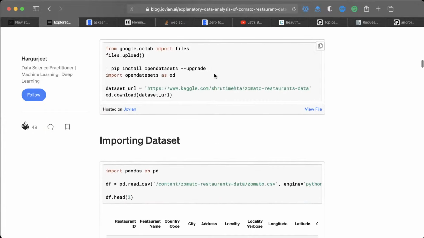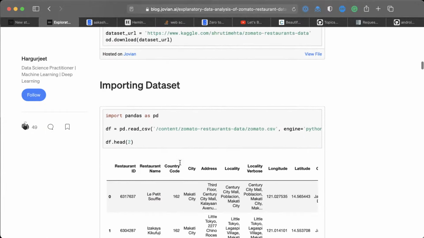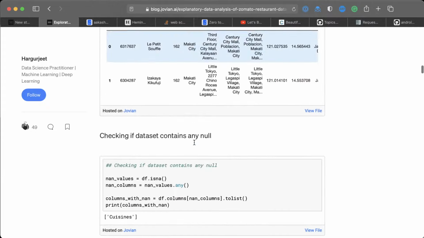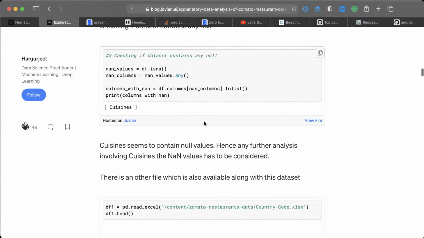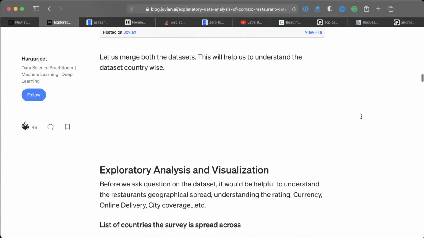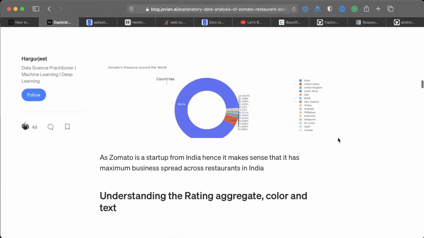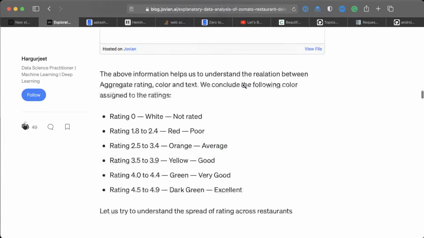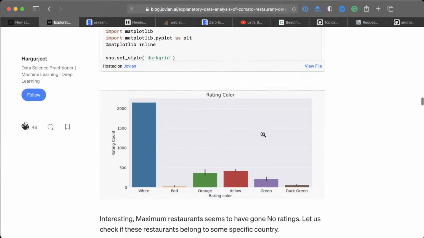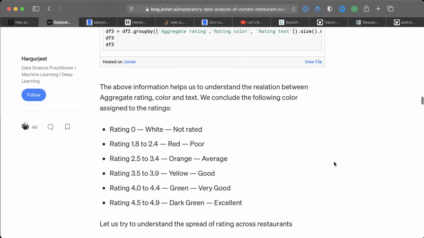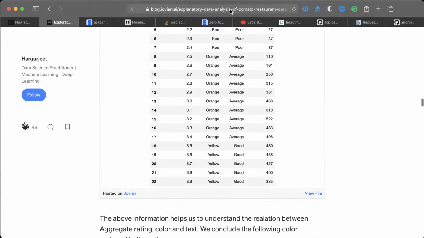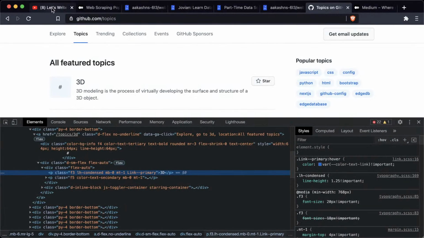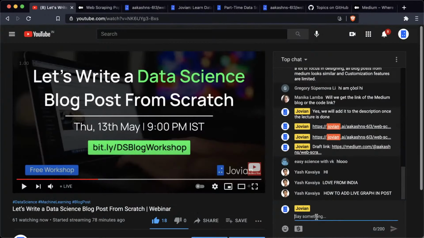And you can see code here. You can see code for importing the data set. You can see some code, some explanations, some code, more explanations, more code, some graphs. Okay, looking good. There's a graph here. Here is another graph. And you can keep going and keep reading about this. So maybe I'll share this with you. This is a good example. It's really just the approach that we have